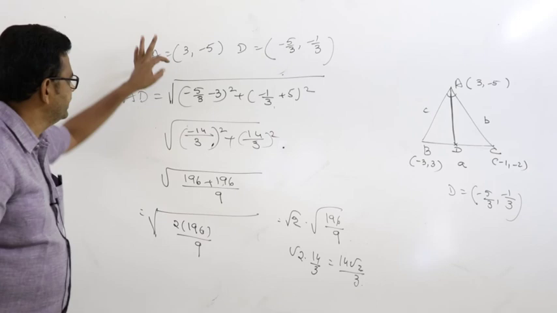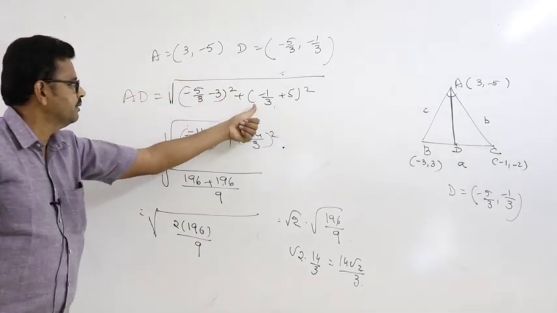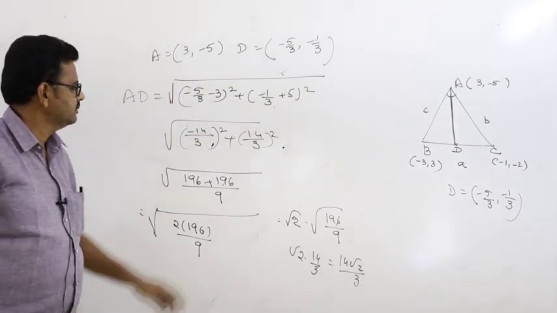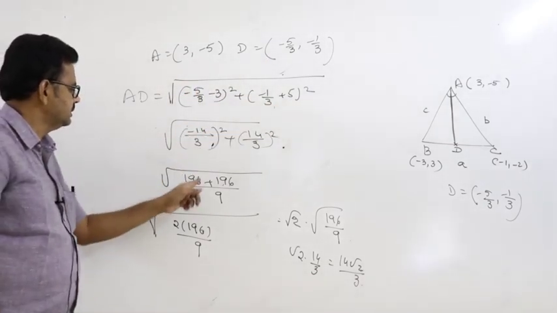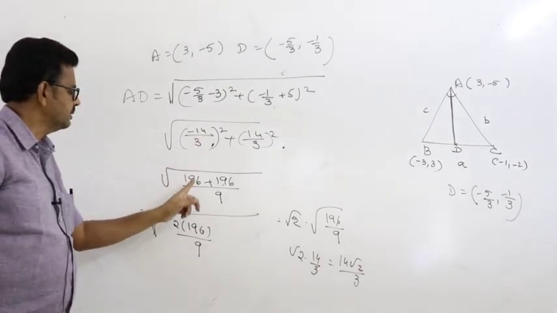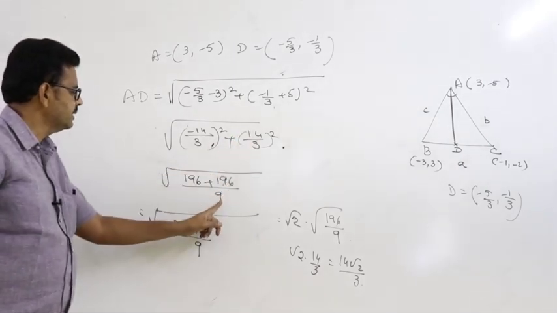Now we have to find the length AD, so by using the distance formula x2 minus x1 whole square plus y2 minus y1 whole square. So this is minus 14 by 3 whole square, 196 by 9 is the LCM.